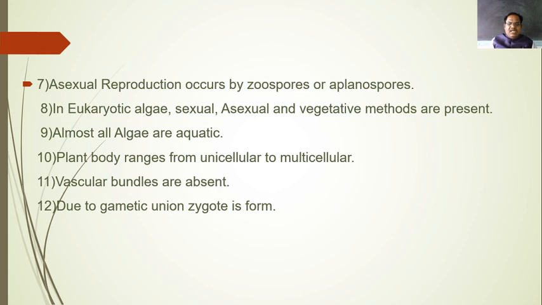In this way, algae have a simple thalloid body, they are chlorophyllous, they are aquatic, found in fresh water as well as marine water. As they have chlorophyll, they can produce their own food material. They are nutritionally autotrophic. Vascular bundles are not well developed. They are non-flowering. So all these characters are found in algae.